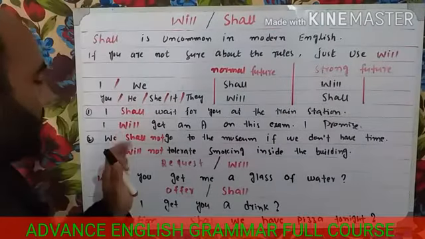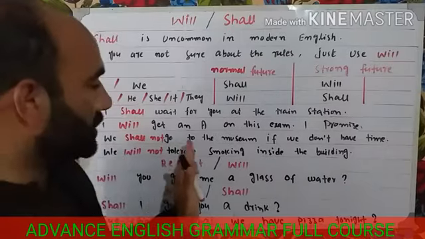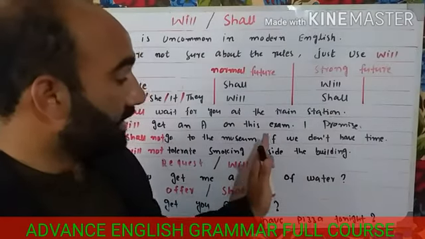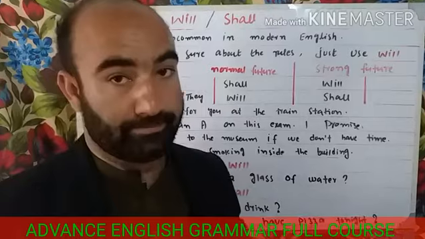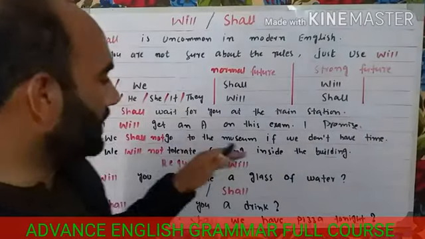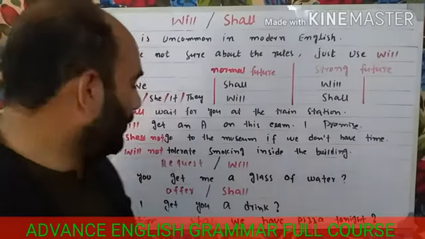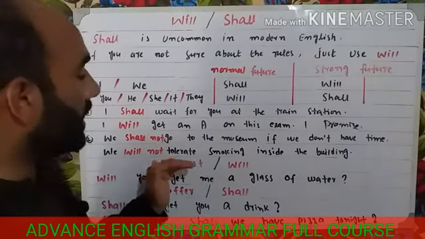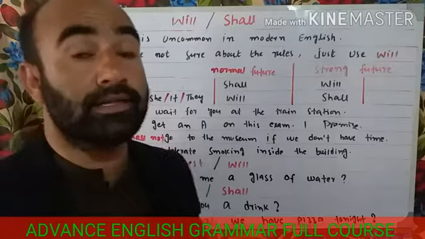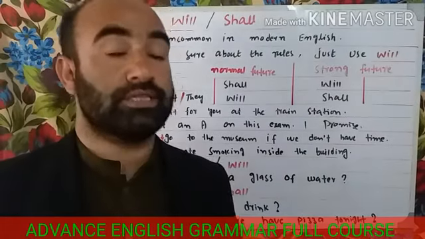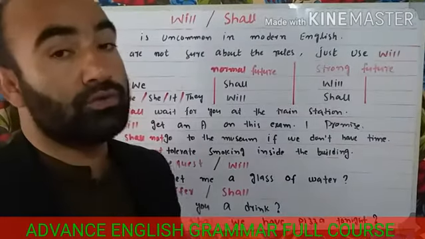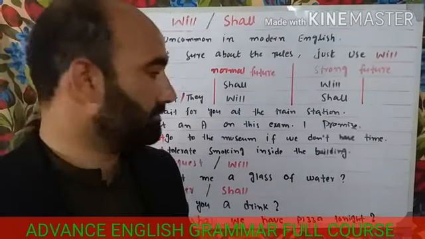Another example: we shall not go to the museum if we don't have time. This is the normal future, for a plan. And for the strong future, we use will. We will not tolerate smoking inside the building. For the strong future, we use will instead of shall.